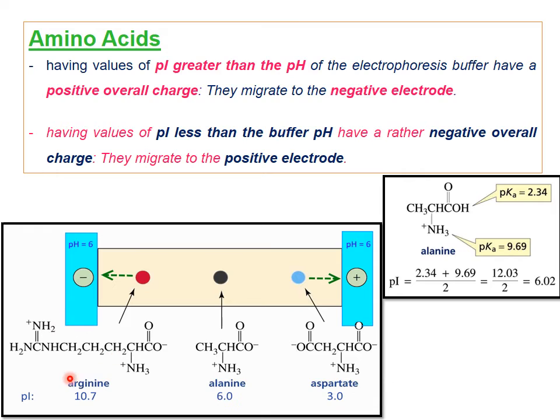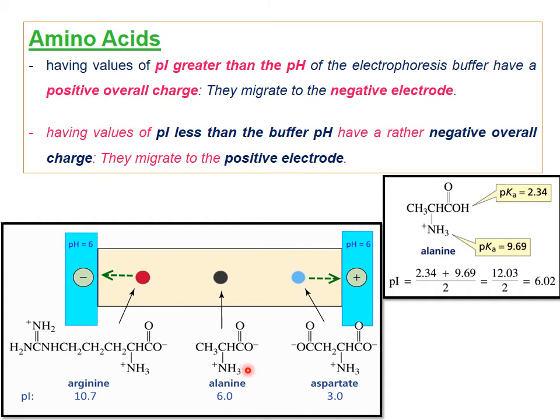See here, for arginine, and here also a positive overall charge. So this positive charge will migrate towards the negative electrode.